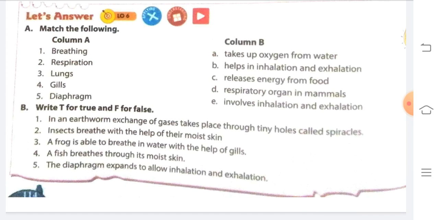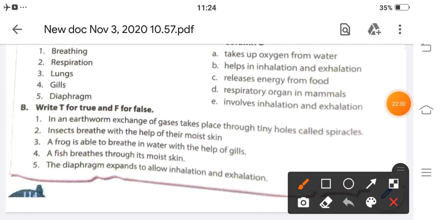So what is breathing? Breathing involves exhalation and inhalation. Respiration releases energy from food. Lungs are the respiratory organ in mammals. Gills take oxygen from water.